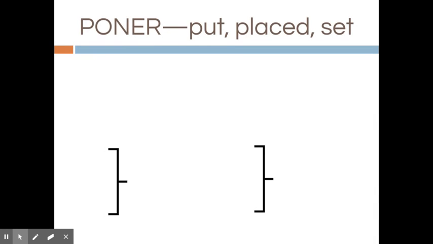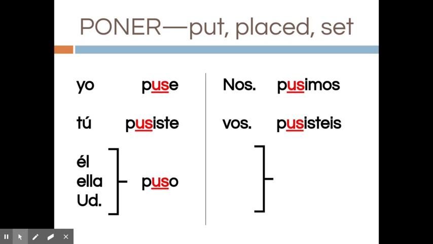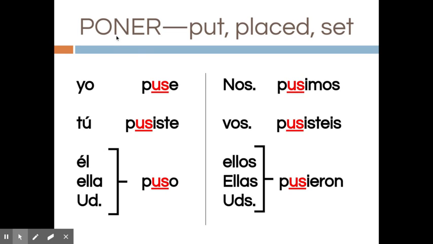The verb poner: put, placed, set. So for this verb, you got to be careful. Not only is the O going to go to the U, but then the N is going to go to an S. So it'd be yo puse, tú pusiste, usted puso, nosotros pusimos, vosotros pusisteis, ellos, ustedes pusieron. So O to U, N to S. Again, same endings.